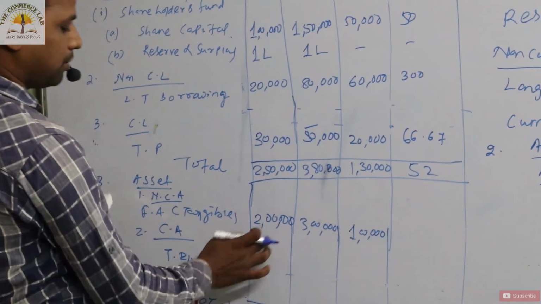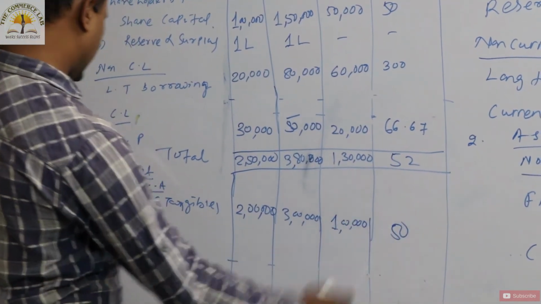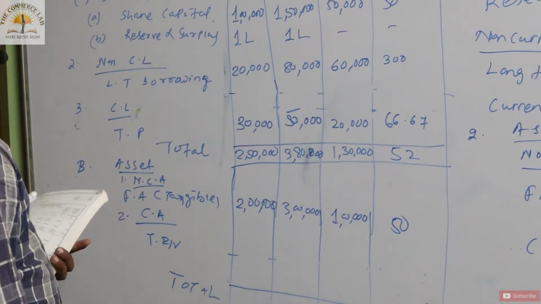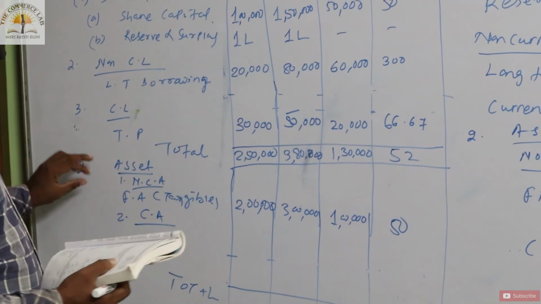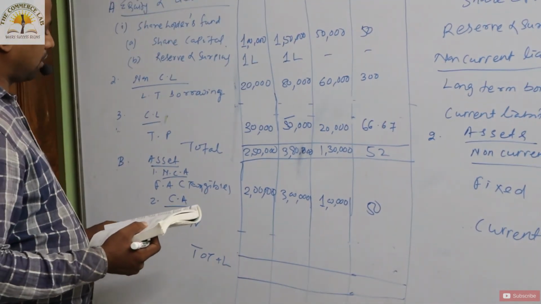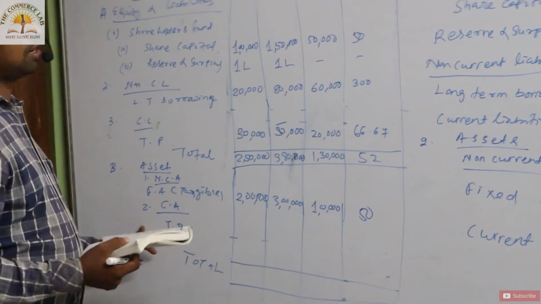So 1 lakh by 2 lakh into 100. So how much the percentage increase in the fixed asset? That is around 50%. Is there any item for the non-current asset? Is there? There is no item is there. Then we have to calculate the current asset. Okay. Then you see any item is there for the current asset or not?